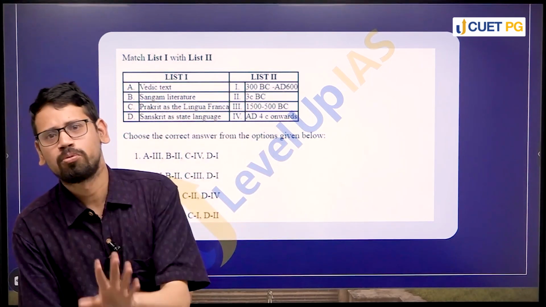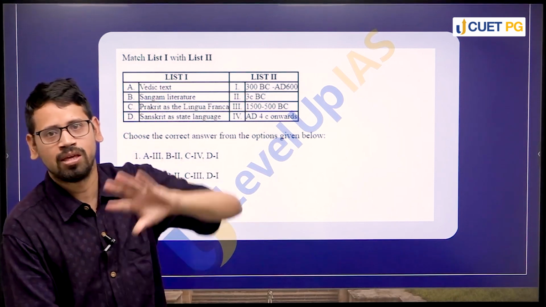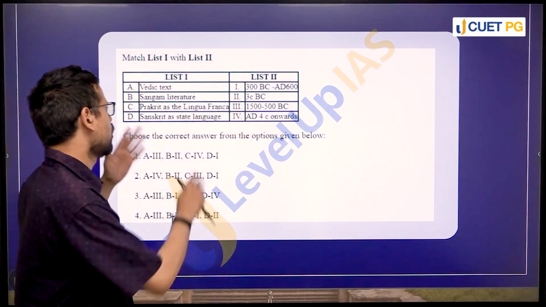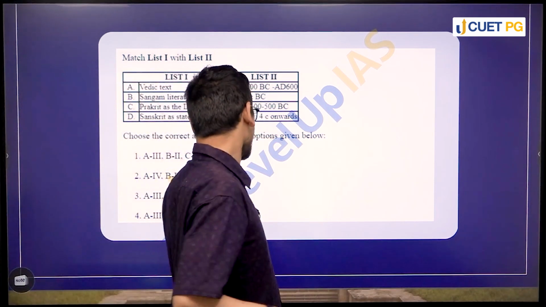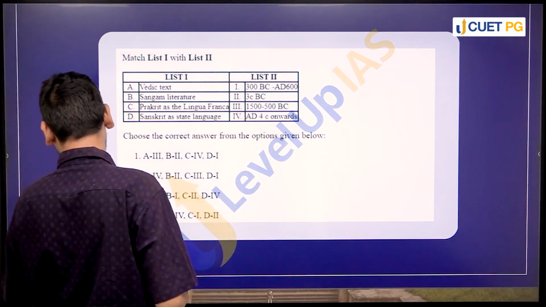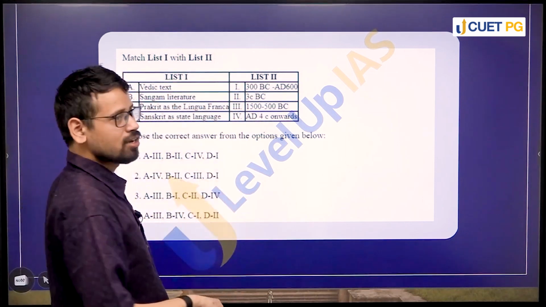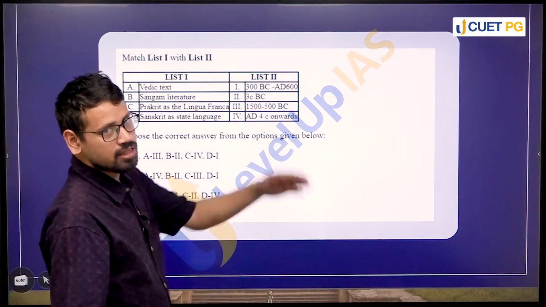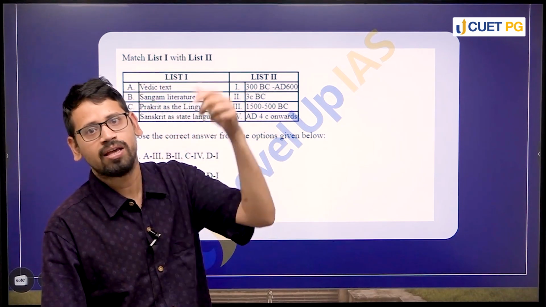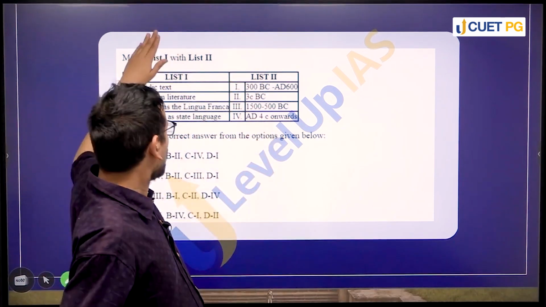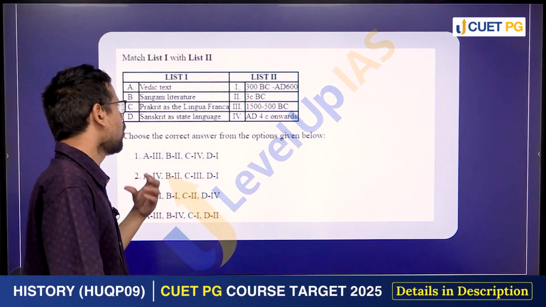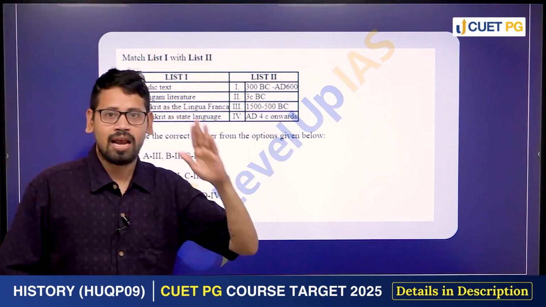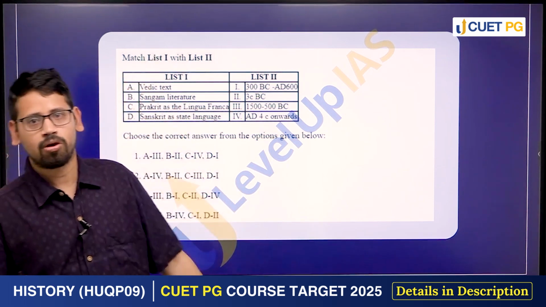So you need to have a very broad understanding of chronologies, largely the time frame within which we have to situate our particular developments. Okay, so this particular question deals with a listing of certain facts, right? So here you are given three or four different things. Now there is no similarity in the list, right? They all deal with particular events. They all deal with cultural development: Vedic text, Sangam literature, Prakrit and Sanskrit, language and literature. This is the broad theme, right?